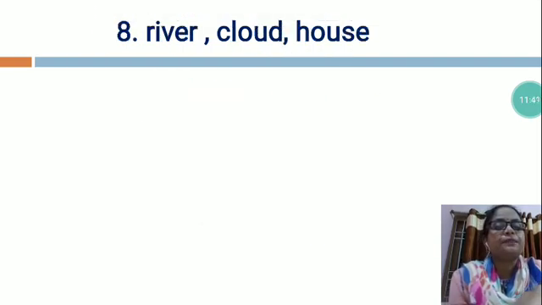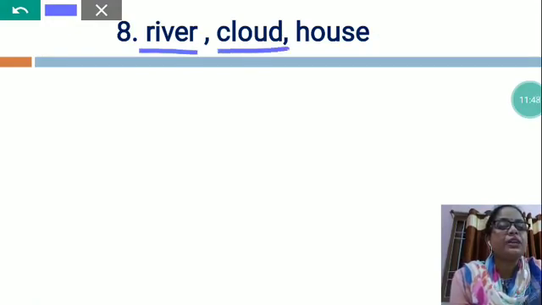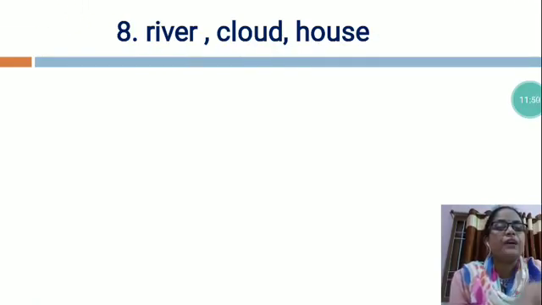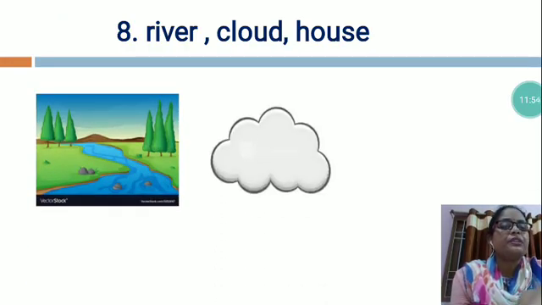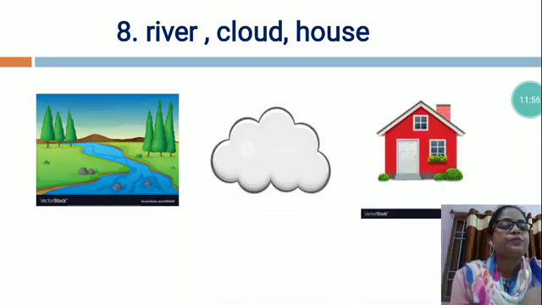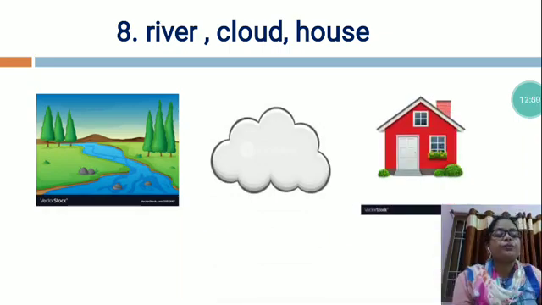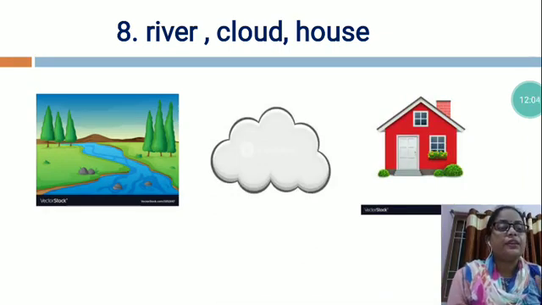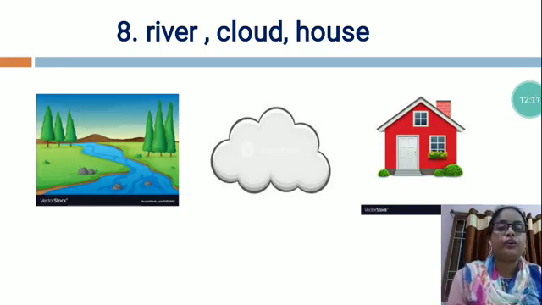Now the next is river, cloud, house. You can see this is the picture of river, this is the picture of cloud, and this is the picture of house. As you know very well, my dear student, river is a natural thing. This was made by God, and the cloud is also made by God.